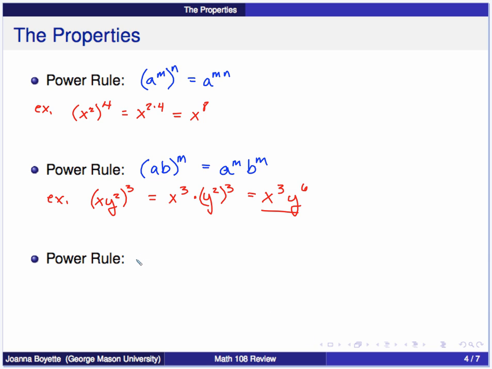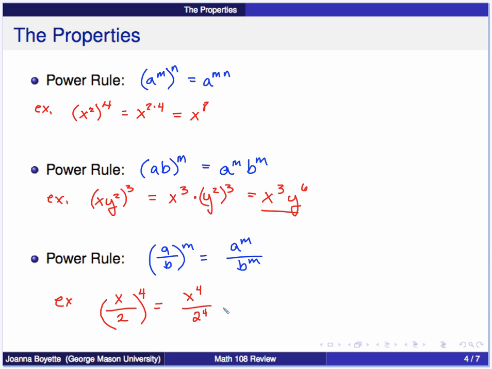And finally, the power rule distributed over division. A over b to the m distributes similarly. So an example here: x over 2, all raised to the 4th power. This 4 will distribute to each piece. X to the 4th over 2 to the 4th. X to the 4th stays. 2 to the 4th is, let's see, 2 times 2 is 4, times 2 is 8, 16.